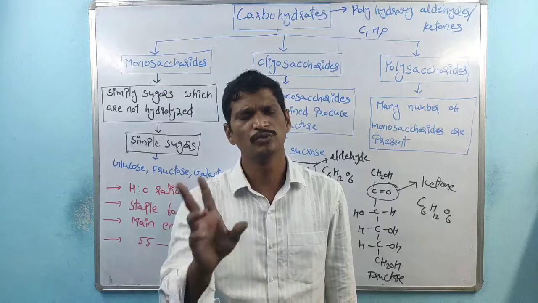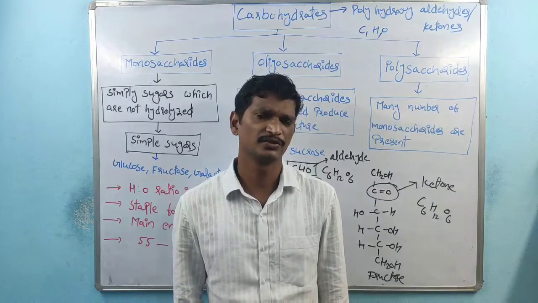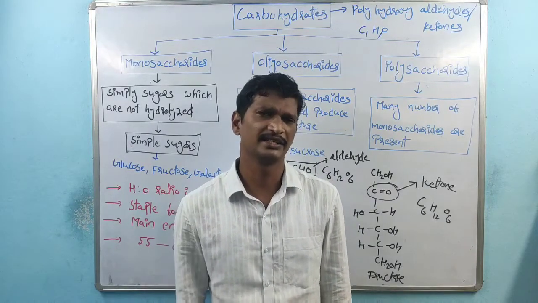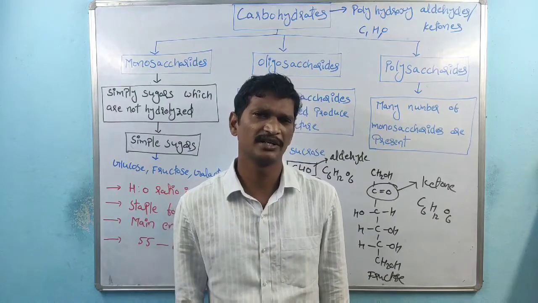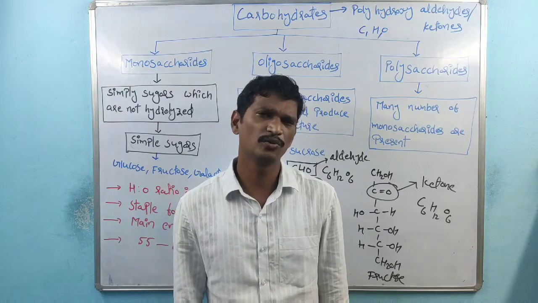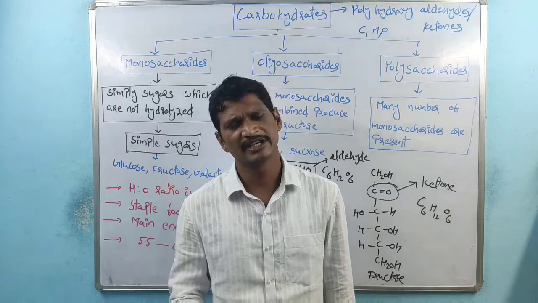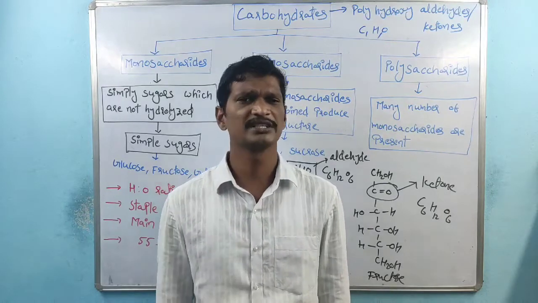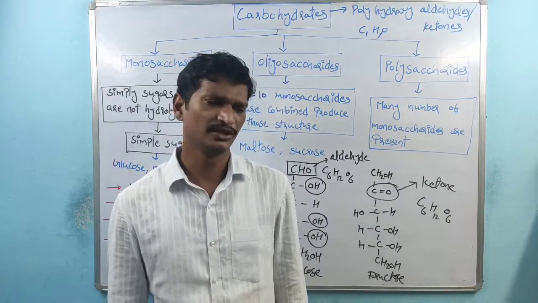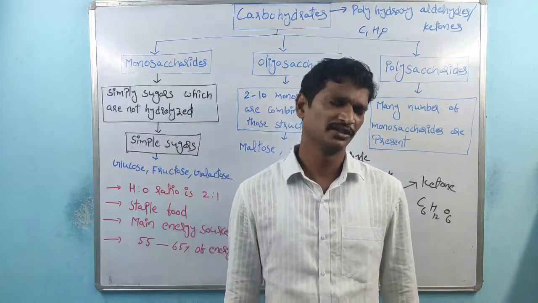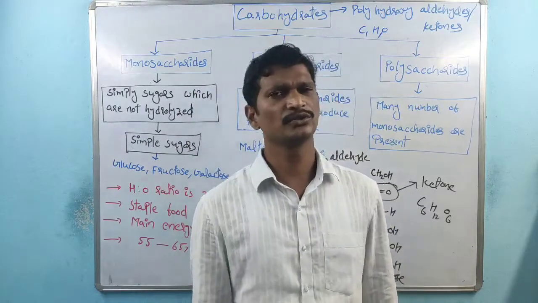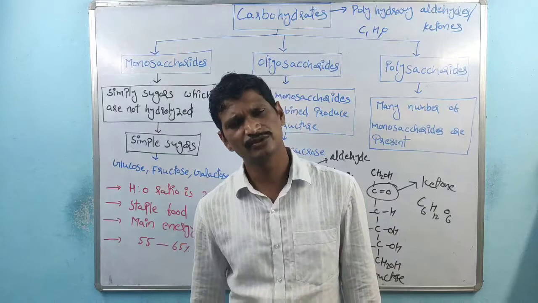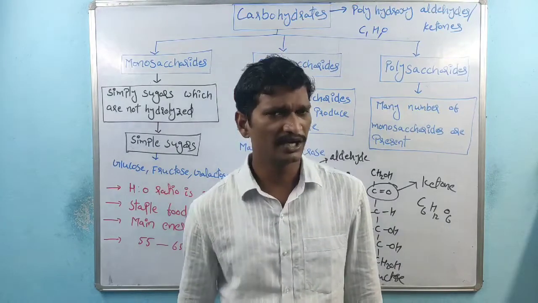Suppose 2 monosaccharides are combined. This one is called a disaccharide. 3 monosaccharides combined: trisaccharide. 4 monosaccharides combined: tetrasaccharide. 5 monosaccharides: pentasaccharide. 6: hexasaccharide. 7: heptasaccharide. So these are the types of oligosaccharides.